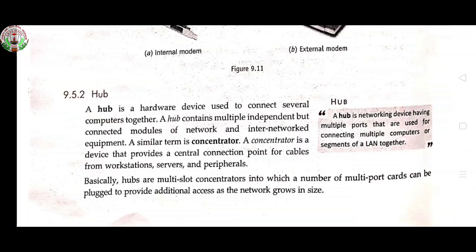So a hub is a network device used to connect several computers together. A hub contains multiple independent but connected modules of network and inter-networked equipment. A similar term is concentrator. A concentrator is a device that provides a central connection point for cables from workstations, servers, and peripherals.